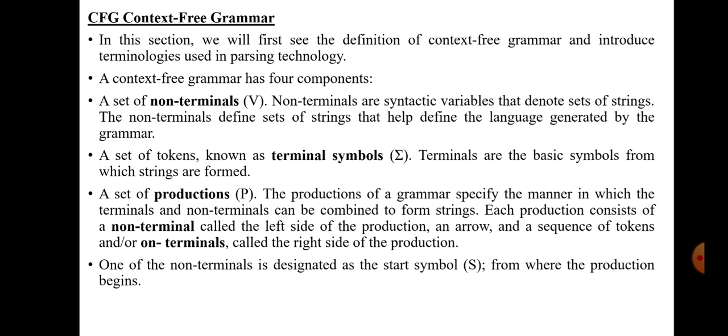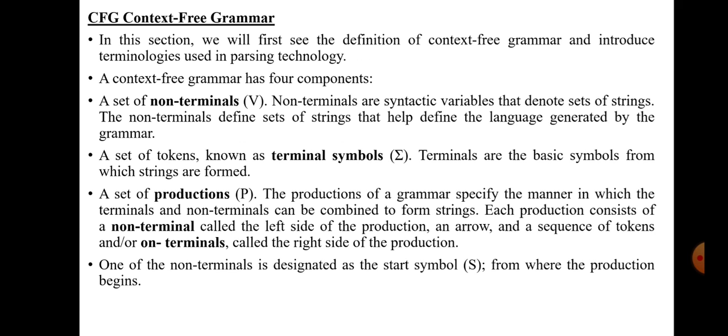So the next topic is context-free grammar. A CFG also has 4 tuples. The first is V, the set of variables, which are also called non-terminals. Non-terminals consist of uppercase, capital letters. The next one is T, terminals. Terminals are lowercase letters, numbers, operators, and epsilon symbols. So these are the terminals.